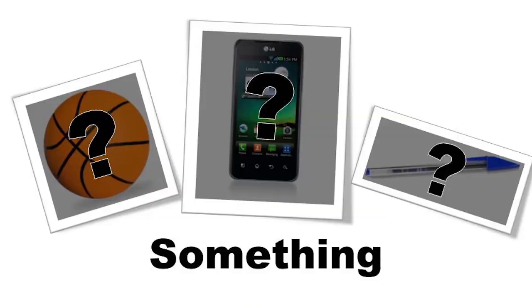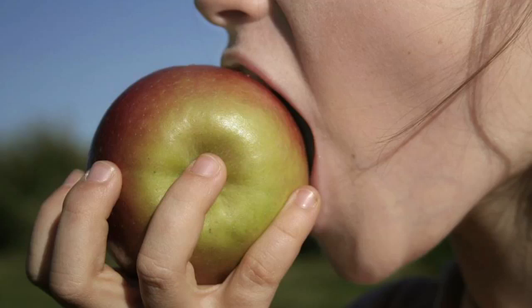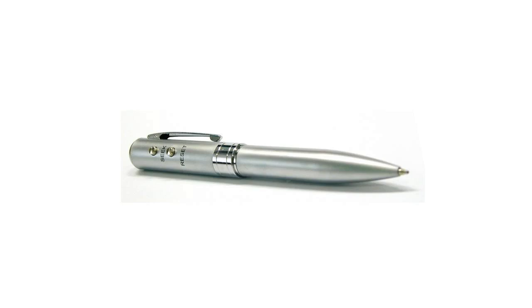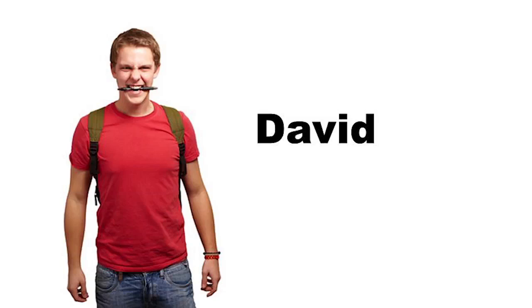Questions. Is something a non-specific thing? Yes, something is a non-specific thing. Is an apple something? Yes, an apple is something. Is this something small? Yes, it's something small. Is David someone? Yes, David is someone. Are you someone? Yes, I'm someone.